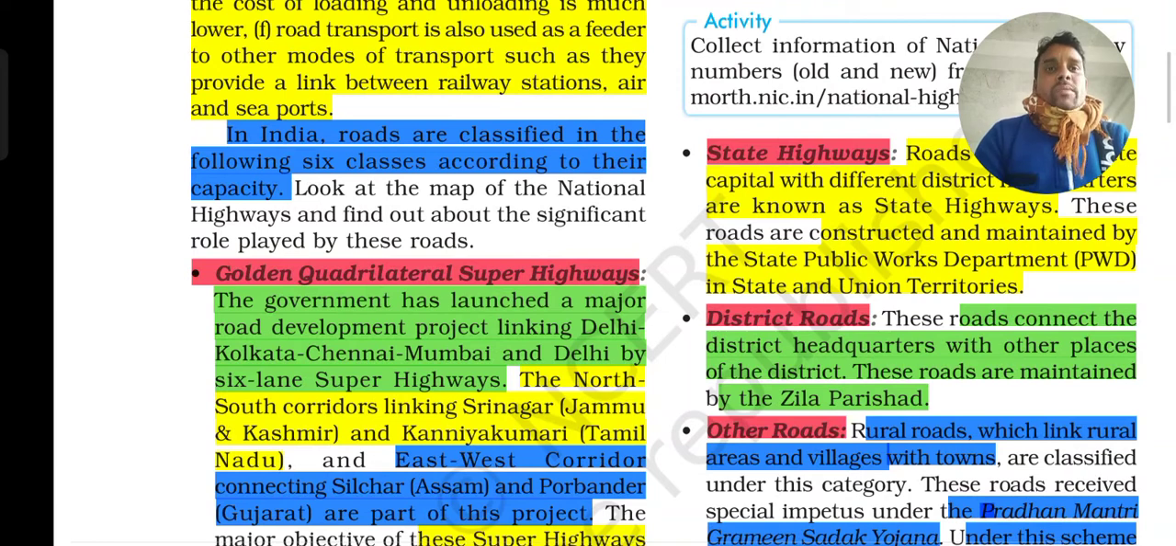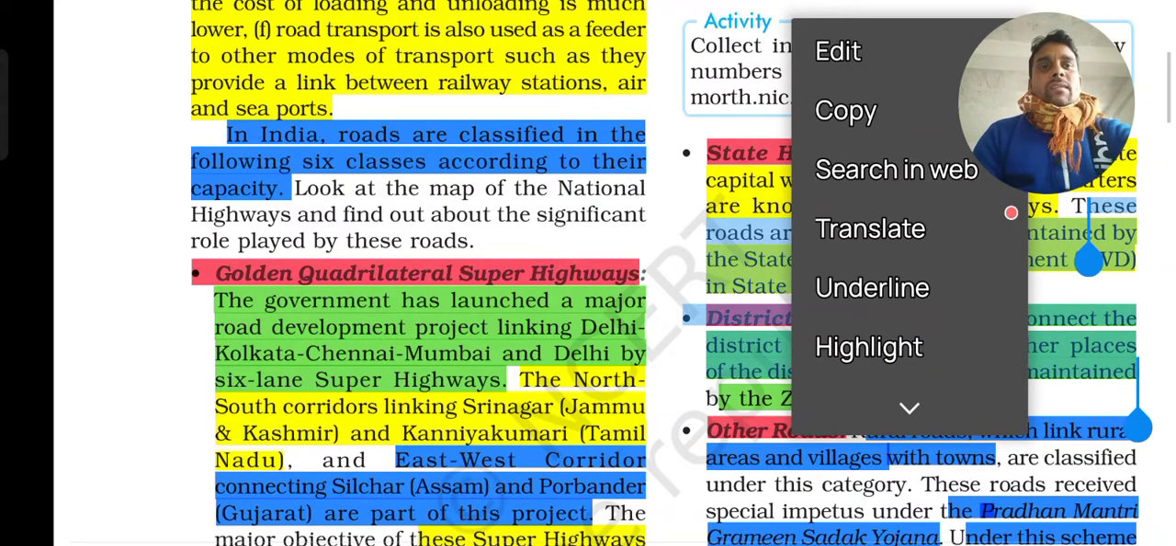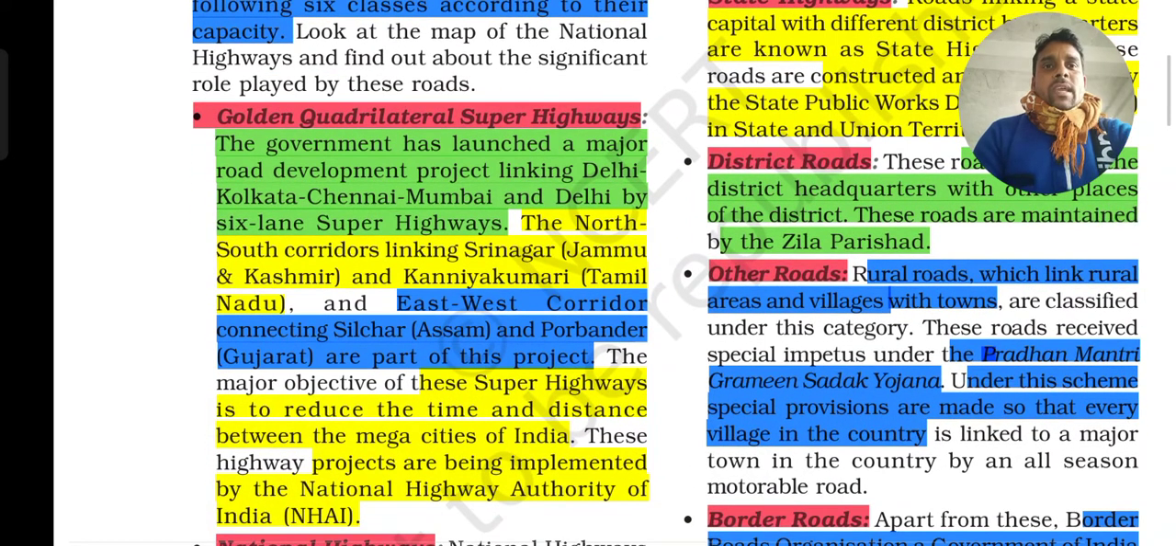Here you can also observe the north-south corridor linking Srinagar, Jammu and Kashmir and Kanyakumari, Tamil Nadu, and the east-west corridor connecting Silchar, Assam and Porbandar, Gujarat, which are part of this project. This is the facility made by the government, and this making of superhighways is to reduce the time and the distance between the mega cities in India.